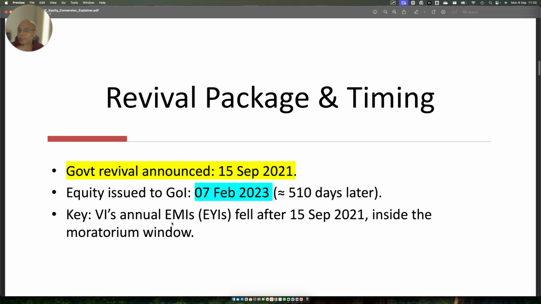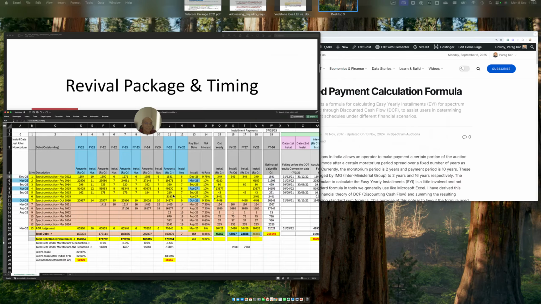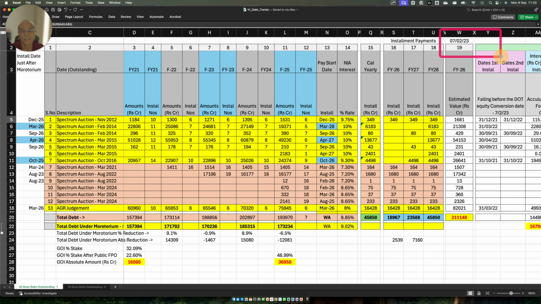From how that 16,000 crore number came. So here, what we will do is we will look into those moratorium periods which fall between the window period, from 15 September up to what day? The day when DOT was issued the share. Because this is important. When DOT was issued the share on 7th February 2023, DOT can say that, look, I got what I needed, I was issued the share.